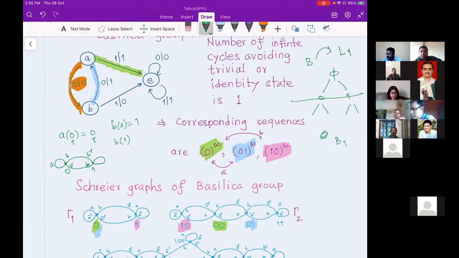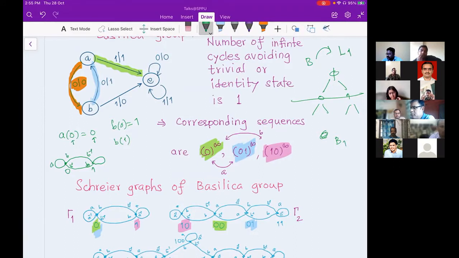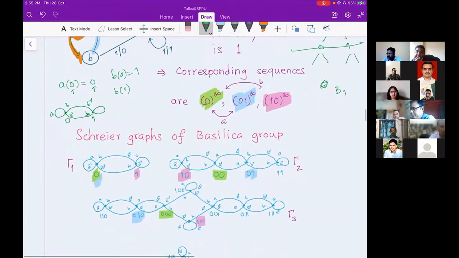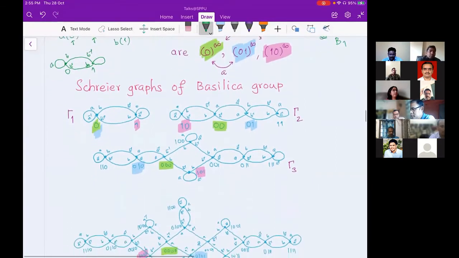Can I just make one comment? Yes, sir. Gamma 2 also consists of two copies of Gamma 1 with some connections. Gamma 3 consists of two copies of Gamma 2 with some connections. Okay, yes, this is exactly what you were talking about earlier. That's where we are heading now.